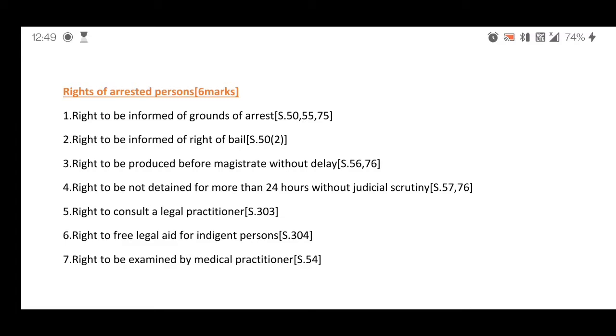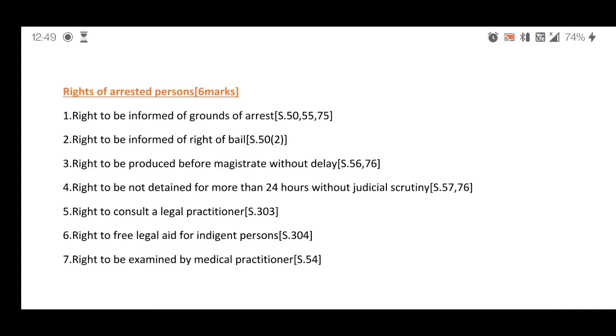of his arrest. The next right is the right to be informed of rights of bail. According to section 50, clause 2 of CRPC, the arrested person has a right to be informed of his right of bail by the police officer. The next right is the right to be produced before a magistrate without delay. According to section 56 and 76 of CRPC, the arrested person has a right to be produced before a magistrate